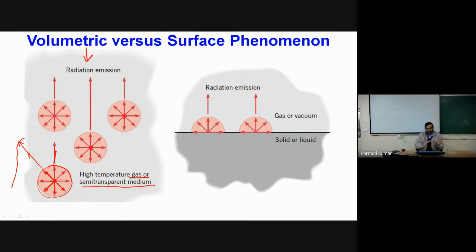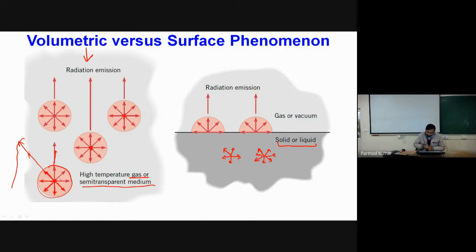It means each and every particle or molecule within our medium is emitting radiations. This is true for gaseous and semi-transparent media. In case of solids or liquids also this is true; I'm not saying that this will not happen. In solids or liquids also, the molecules or internal particles of matter will be transferring radiations in all directions.